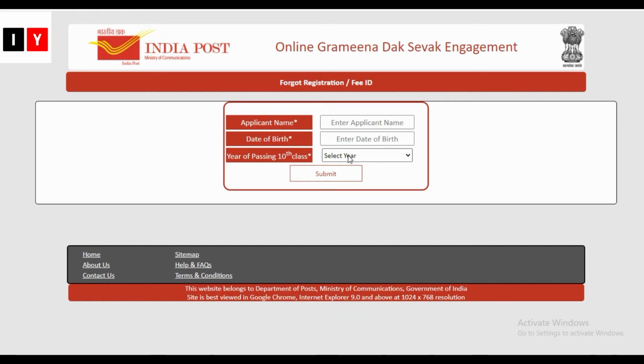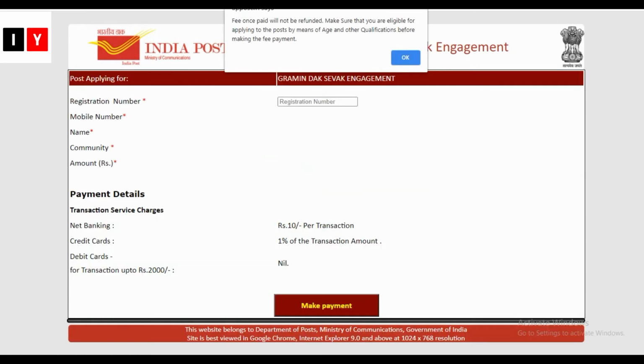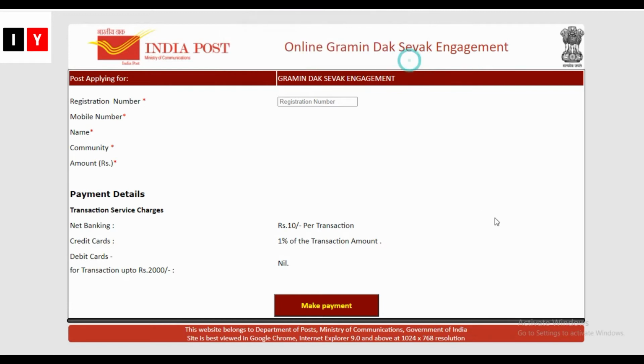So now comes to the steps to apply for this recruitment. Registration. Initially, candidates have to register in the registration module once per circle and obtain a unique registration number. Now comes to the fee payment. So this is the fee payment section. OC, OBC, EWS, male, trans man candidates need to make fee payment. In case of online payment, if no confirmation is received after the deduction of amount from the bank account, candidates can await up to 72 hours for settlement.